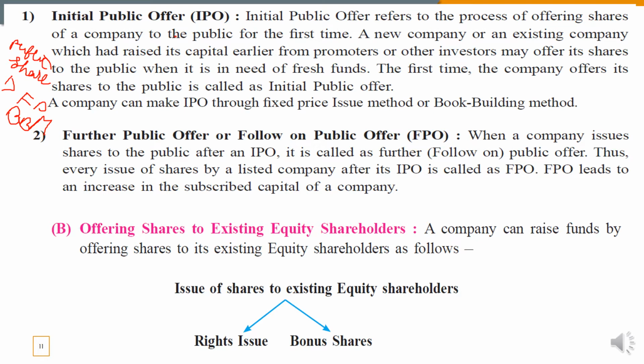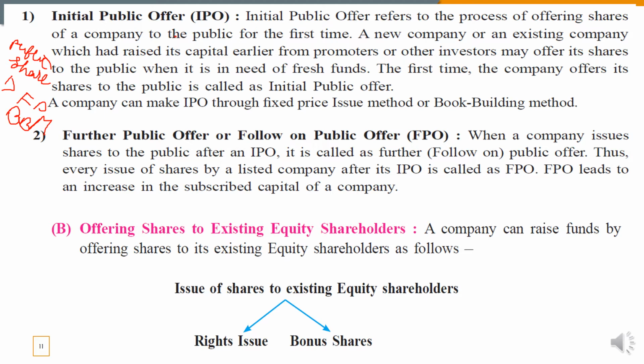And book building method is just like an auction, nilami, lilav we can say. Book building method is an auction method in which the company decides the price range for its shares and the company tries to sell its shares at the maximum price which is offered by the public. So these are the two methods of pricing for the public offer. Public offer means offering the shares to the public.